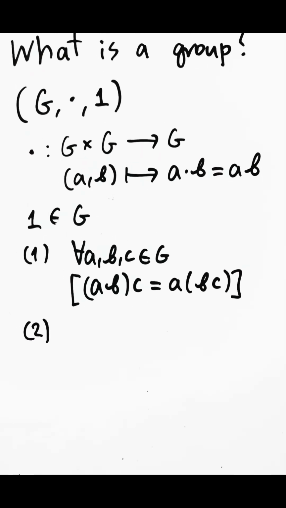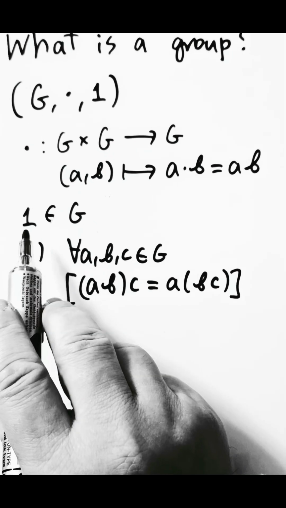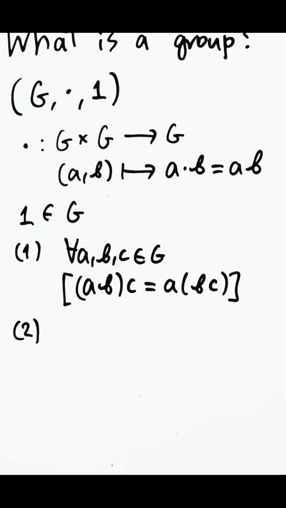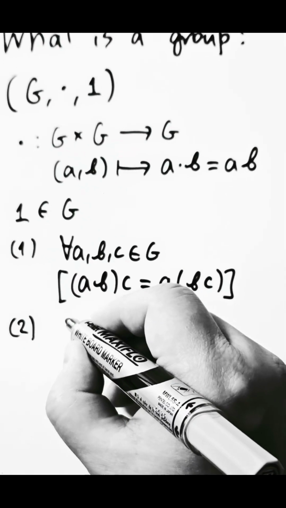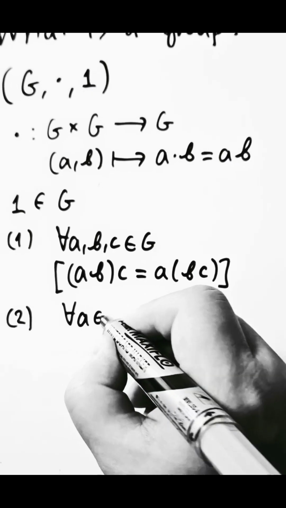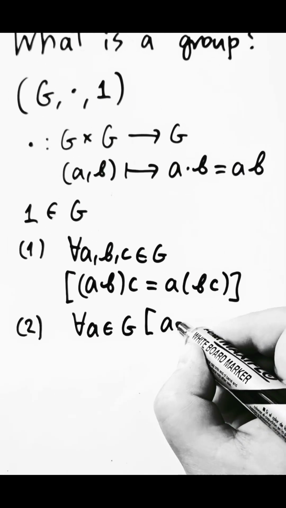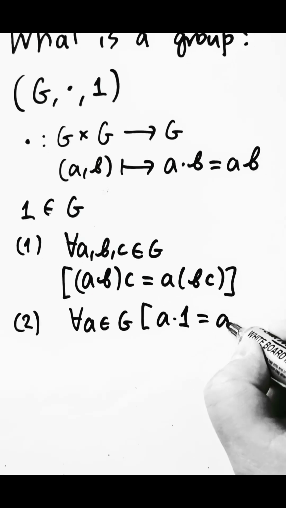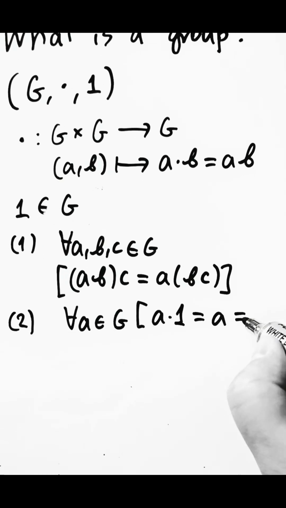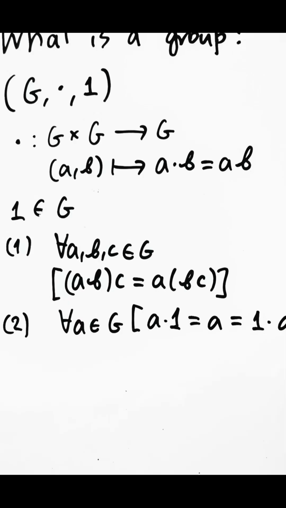The second axiom describes the behavior of the element 1 in relation to the binary operation. It requires that for every element A in G, A times 1 must equal A, which must in turn equal 1 times A.